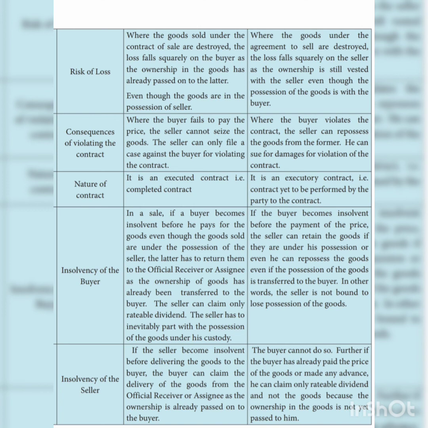Further, if the buyer has already paid the price of the goods or made any advance payment, he can claim only rateable dividend and not the goods, because the ownership in the goods is not yet passed to him. So here the seller can pay only a certain dividend amount but not the goods to the buyer.